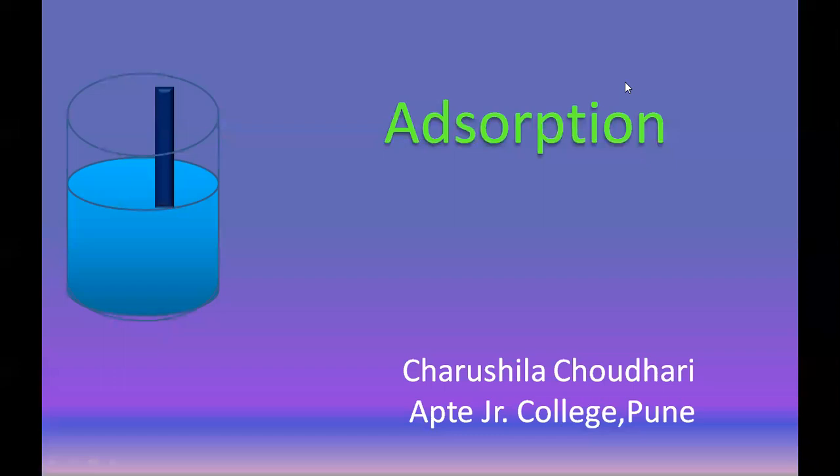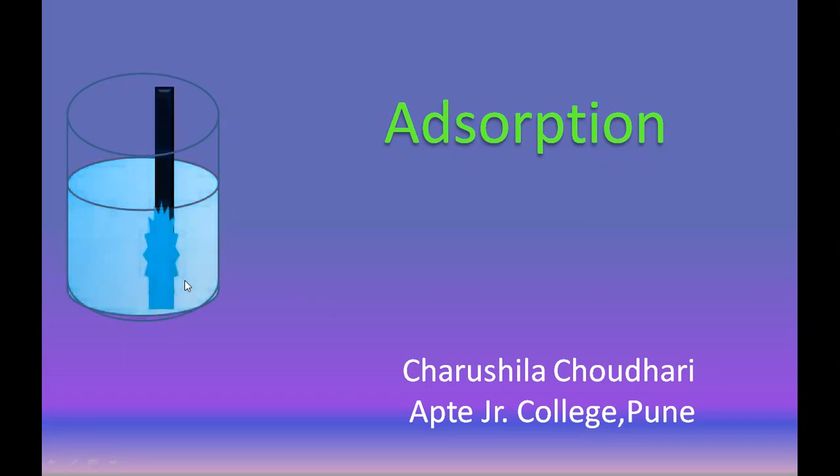Now see here, this is one of the methods used in adsorption. When this porous carbon rod is placed in a color solution, what happened here is that this color pigment gets adsorbed on the surface of the carbon and the solution becomes colorless. You can observe here, the blue color pigments get adsorbed on this carbon and the solution becomes colorless.